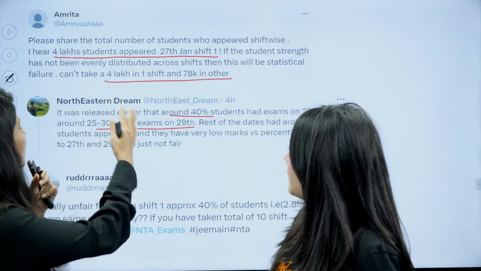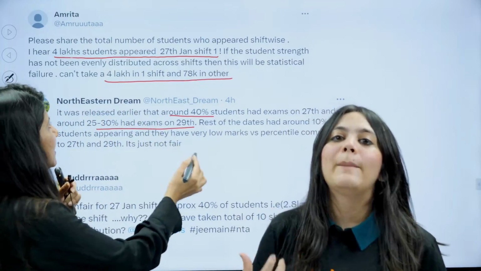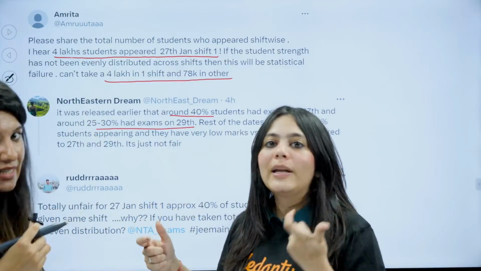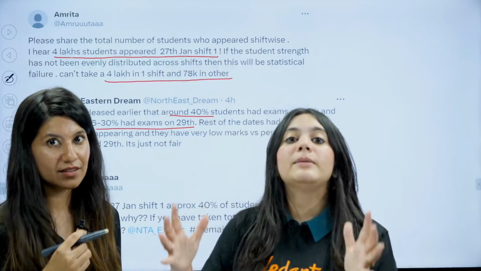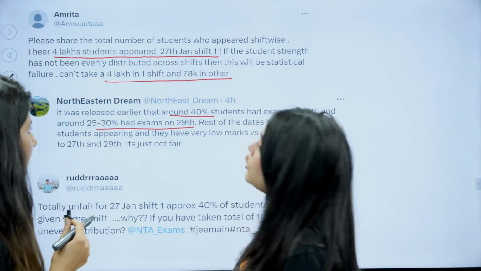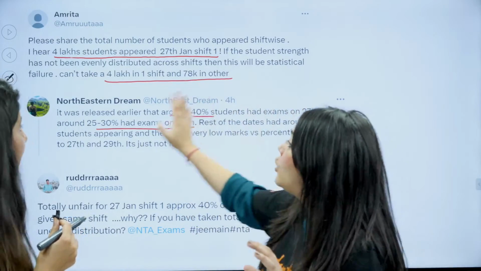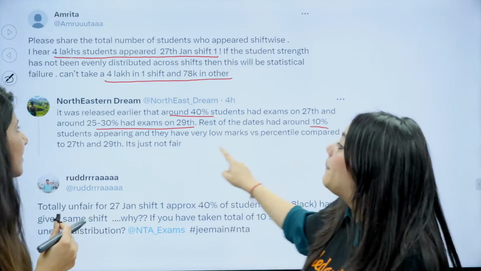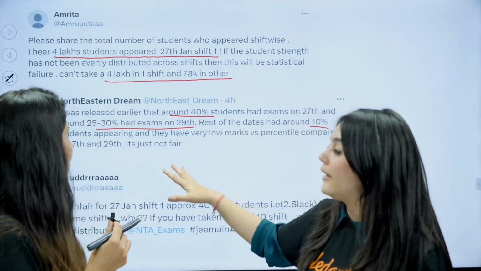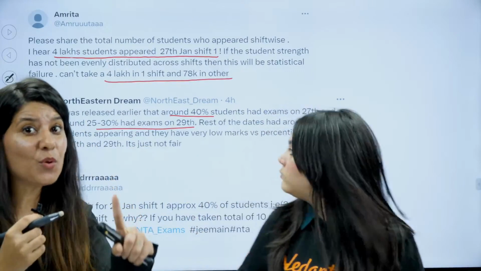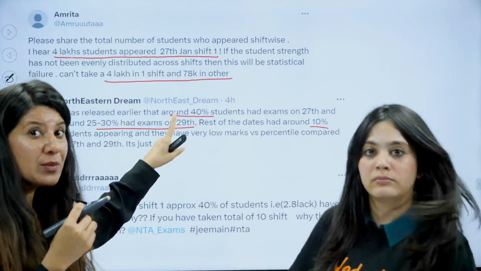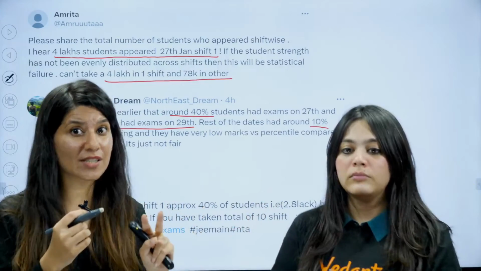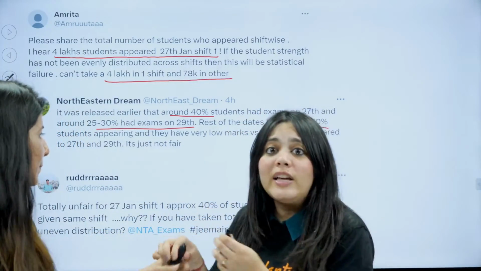And can you see that people are disappointed and tweeting about it? The parents are tweeting about it, that there was a press release earlier. We are not able to find that link, but there have been speculations that around 40% of students had their exam on 27th, and 25 to 30% on 29th, and only 10% appeared after 27 and 29. And did you notice these two shifts, 27 January shift 1 and 29 January shift 1? These two shifts have suffered the most, they have the maximum marks. So this speculation seems to be true.